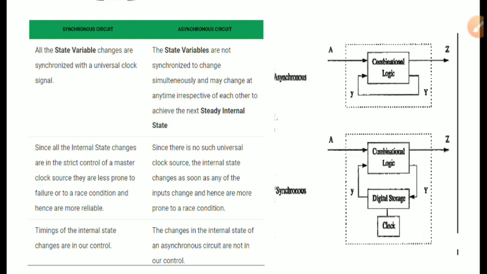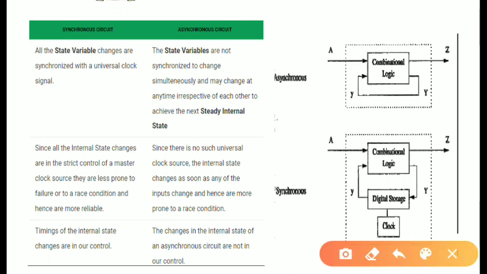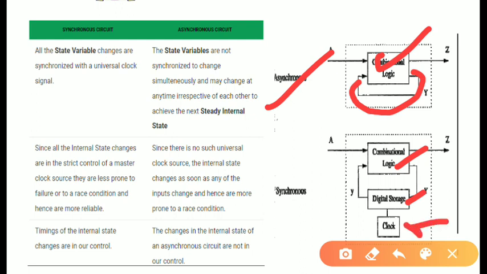You can see in this image, a basic difference is shown. This is a combinational circuit, and this is the feedback network from the output to the input. While in this circuit we have digital storage and a combinational circuit as well, the clock pulse is present in the circuit, that's why it is a synchronous circuit.